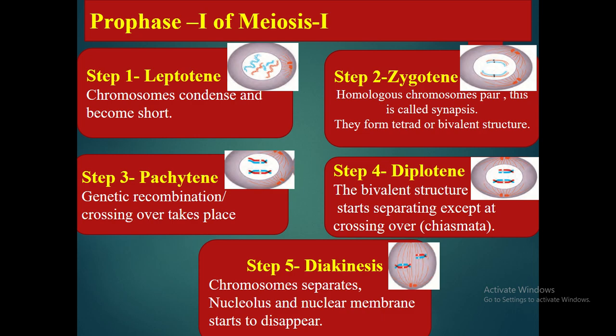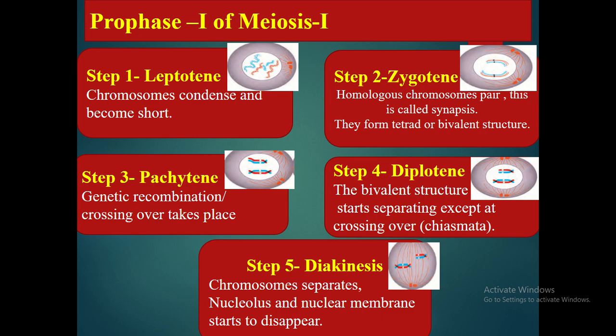Step 3, pachytene, in which genetic recombination takes place, or the crossing over, in which the chromosome parts exchange. You can see in the diagram. In step 4, diplotene, the bivalent structure starts separating except at the crossing over. So बाकी का सारा chromosome separate होगा, सिर्फ crossing over के यहाँ पे वो joined रहेगा. This looks like X which is also called chiasmata.